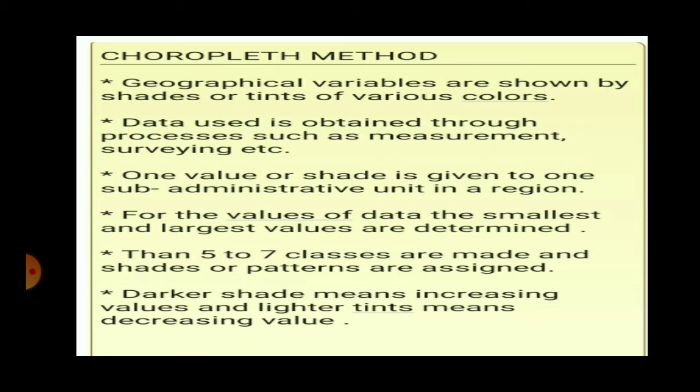Now, just as I told you, in the dot method map, where the density of the dots is more, the value of the variable is more there, and where the density of the dots is less, the value of the variable is less. Similarly, in the choropleth method map, where the shade is darker, it means the value is increasing, and where the shade is lighter, it means the value is decreasing.